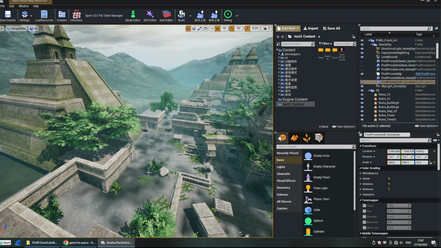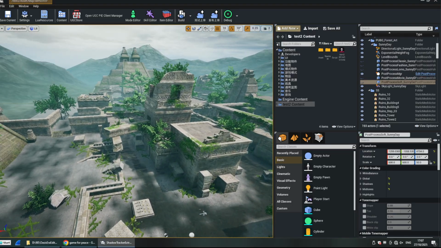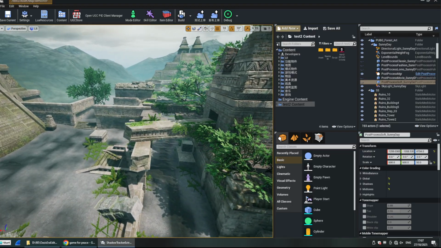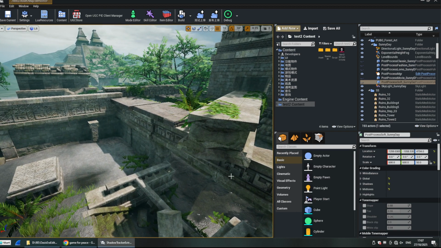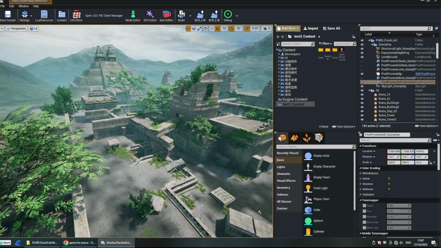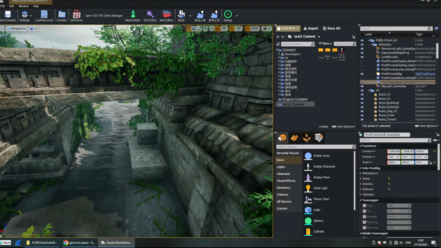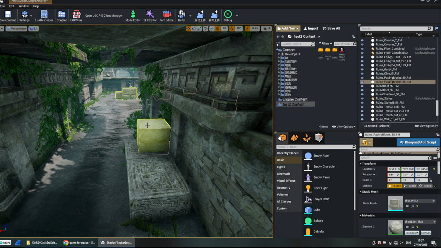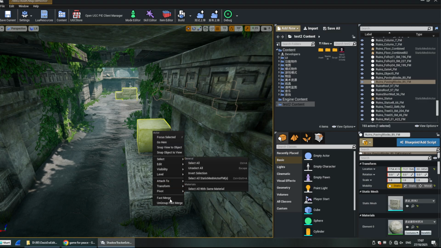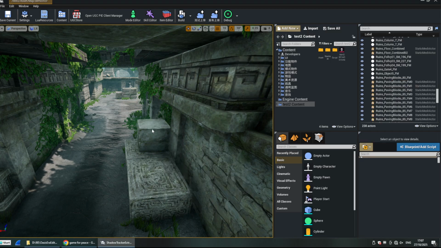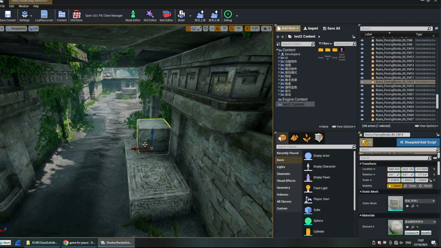There's your editor. You can go into the scene and edit stuff. I'm not quite sure yet if you can compile something to an APK and play that. Here's, for example, the speed for the camera, so you can move faster or slower. All the assets in here are usually already grouped, as you can see, but you can right click and ungroup. Then you can select them one by one and edit them.